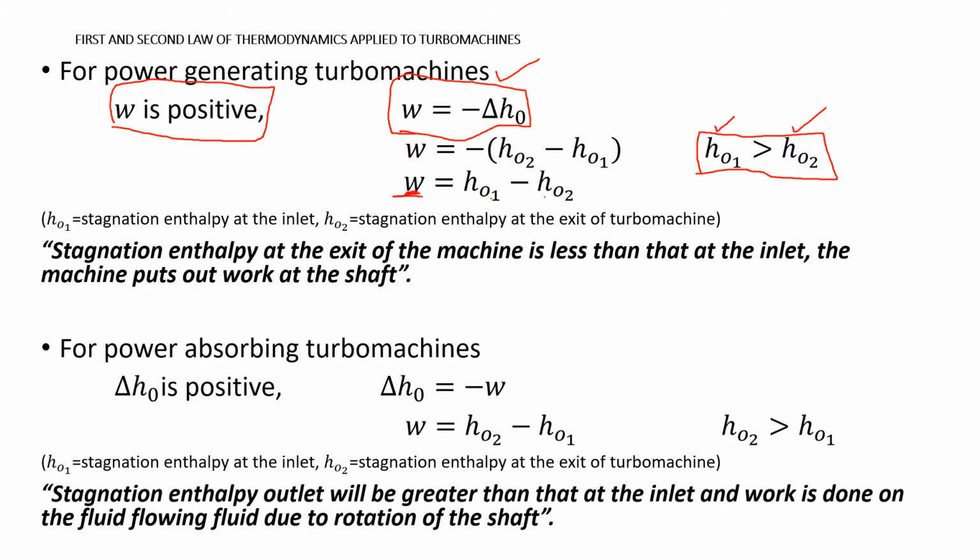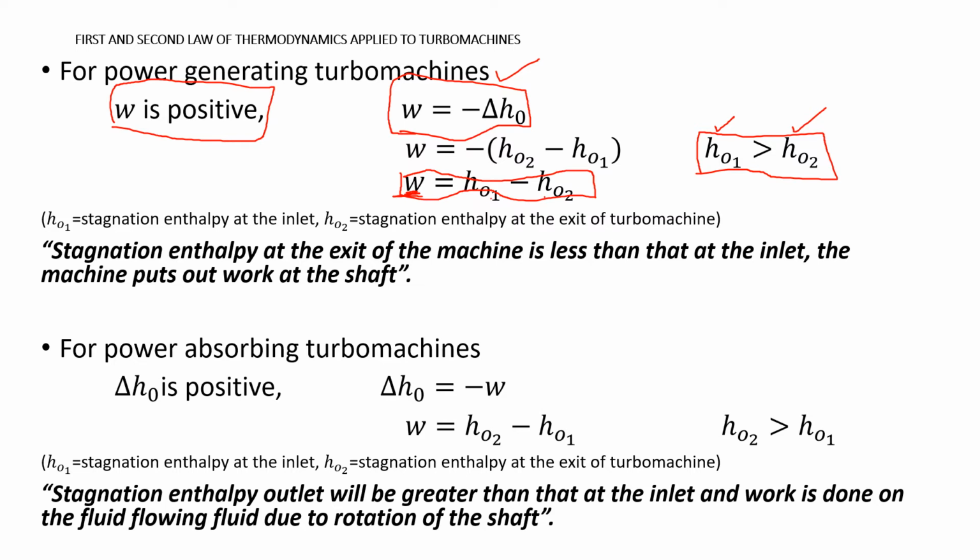So what is the meaning of this, how can we analyze this? W is equal to H01 minus H02, and for a power generating turbo machine W is positive. It means that the stagnation enthalpy of the fluid at the outlet of the turbo machine is less than the stagnation enthalpy of the fluid at the inlet of the turbo machine.